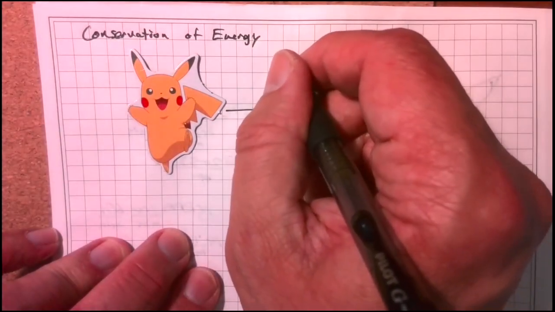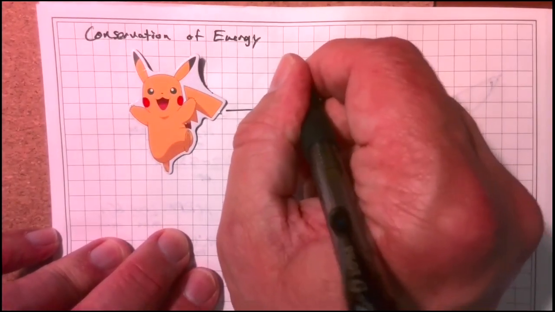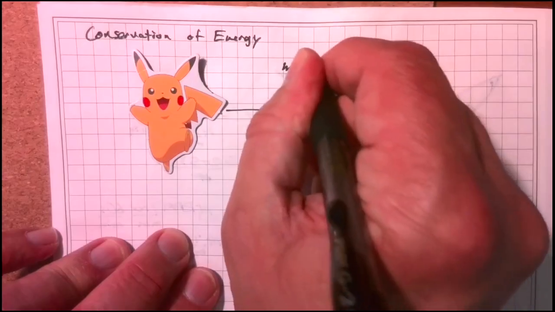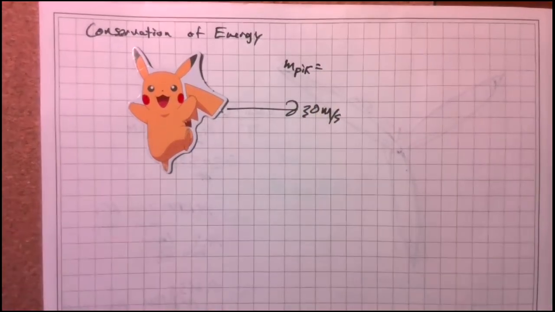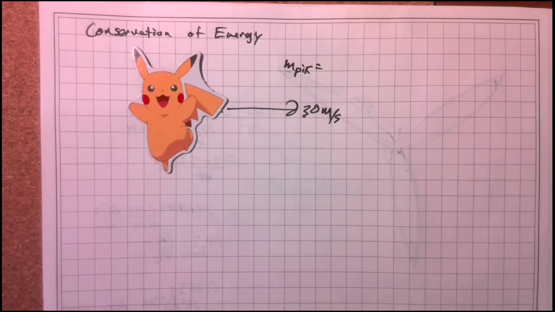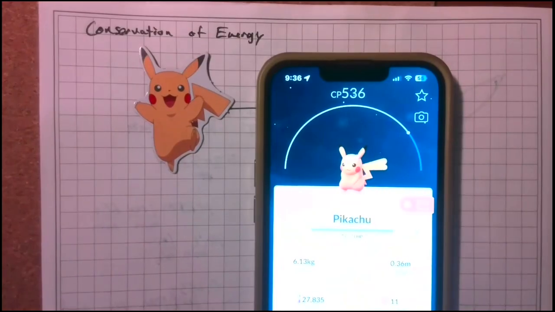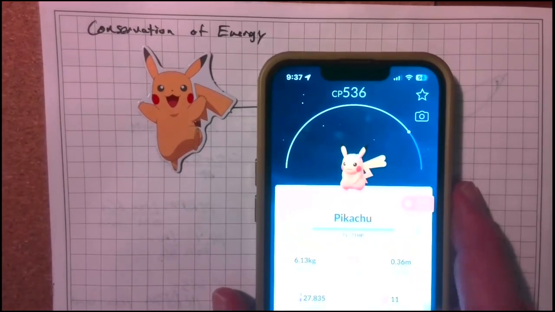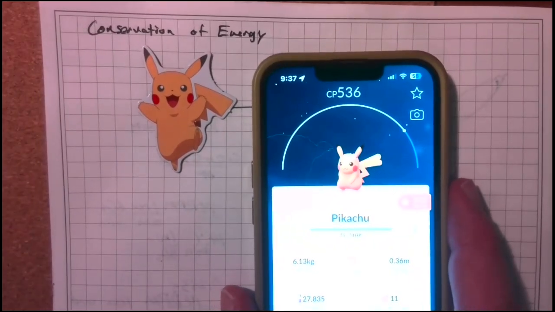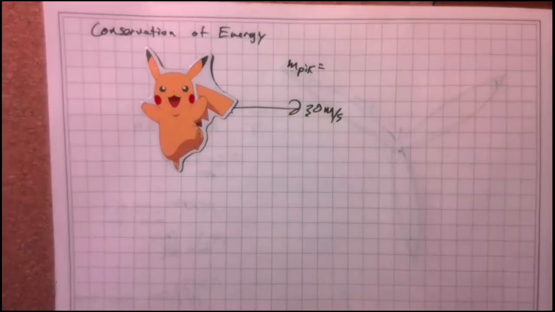Well, I better look it up. Okay, now we know. The mass of Pikachu is 6.13 kilograms. What a nice Pikachu.